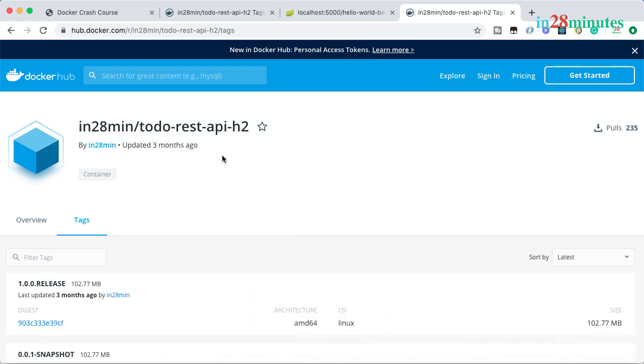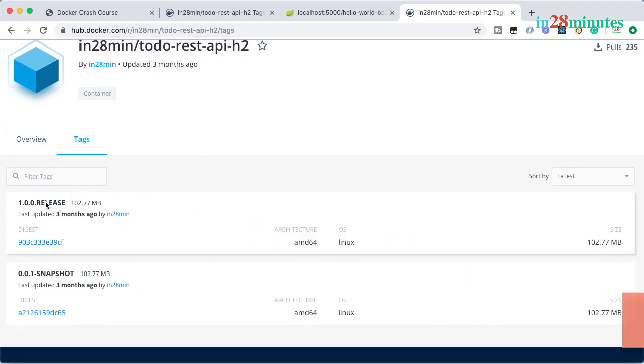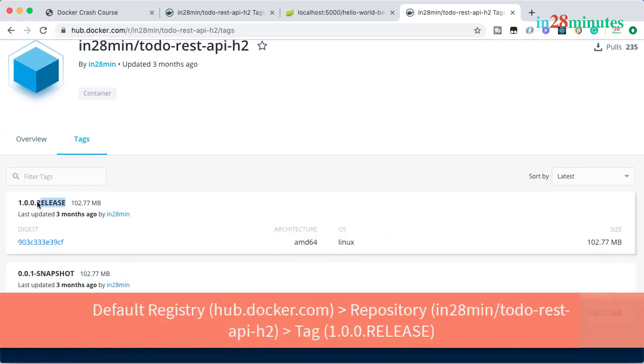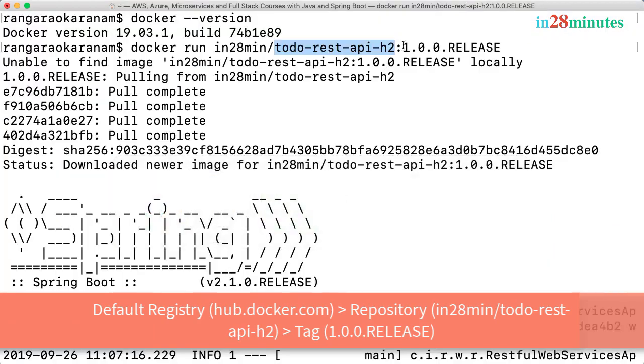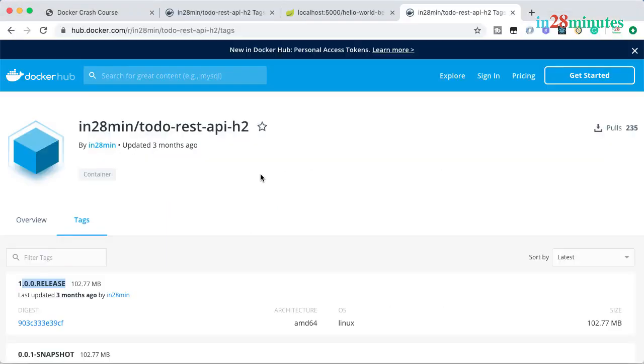So this is something that hosts a number of tags, and we specified 1.0.0.RELEASE as the version that we would want to use. Now, you might be wondering, what does this image contain? You'd see that this image is about 102 MB.